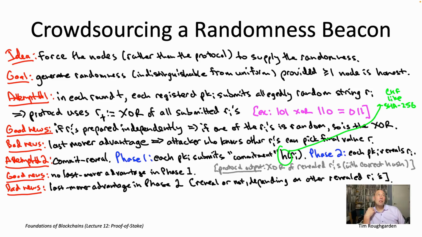Now for any particular random value for R sub T, this node has a 4 in 5 chance of not being selected as a block proposer. But with two different independent chances, the probability it's selected as a block proposer in neither one is (4/5) squared, also known as 16 over 25, which means the probability that it would be selected with at least one of these two options for R sub T is the complementary probability, 9 over 25. And in that case, if at least one of the two choices would lead to the node being selected as the block proposer, this node is good to go, right?